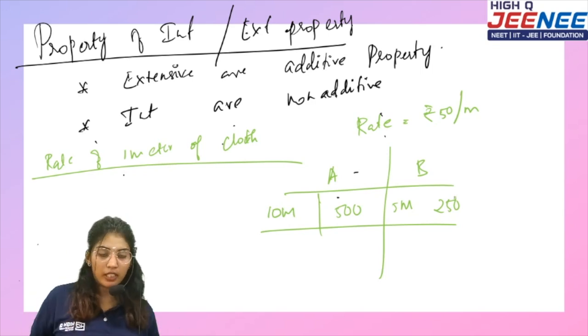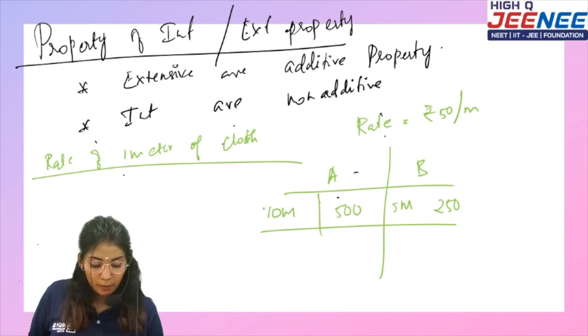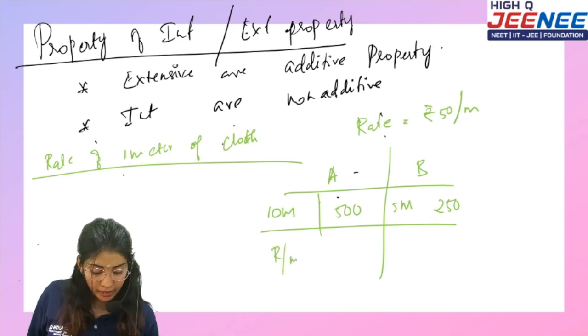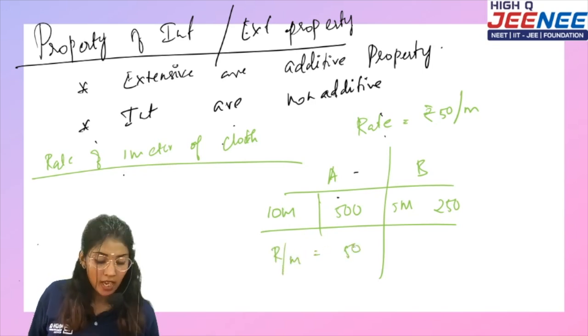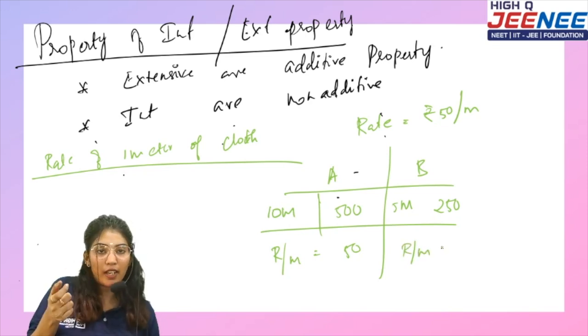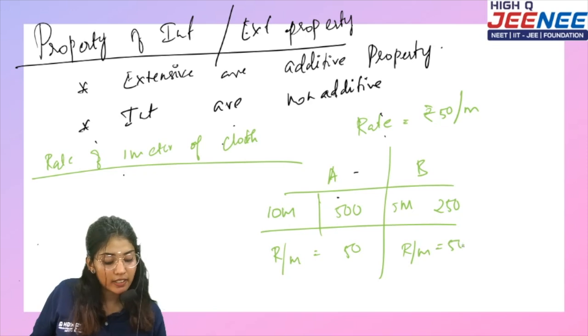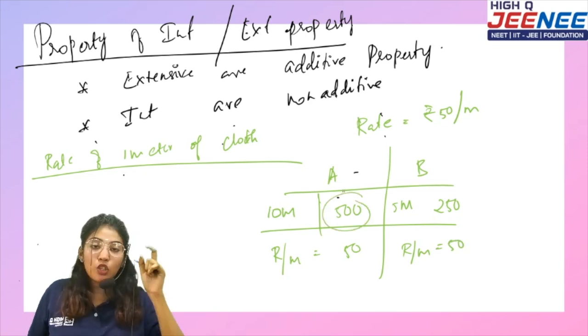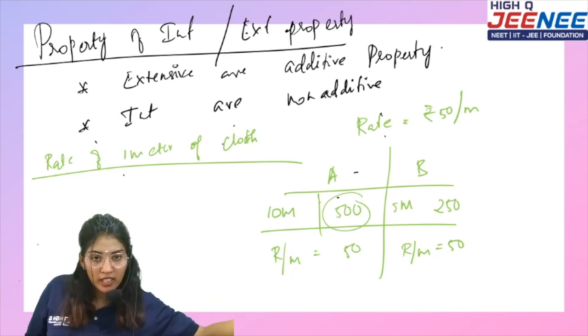So the values are different. But let's talk about what the rate per meter is. Here the rate per meter is equal to 50 rupees, and the same here, rate per meter. For 1 meter, how much is the price per meter? Still it's 50. But how is the quantity here? It has changed. So the rate for what he got.